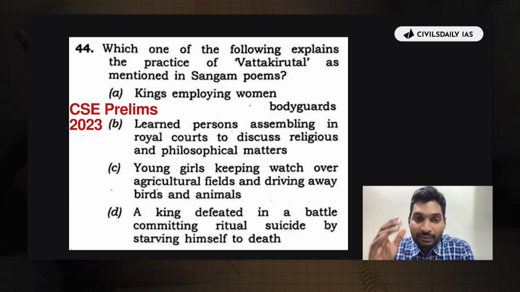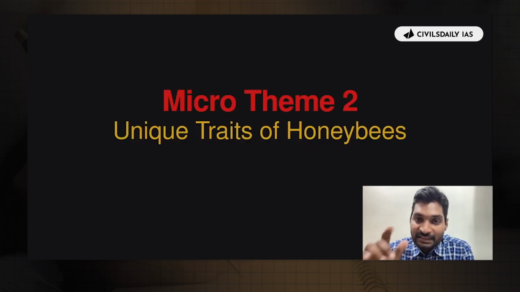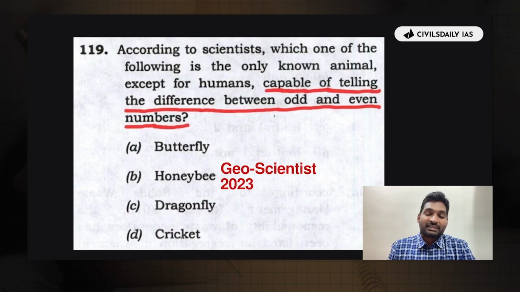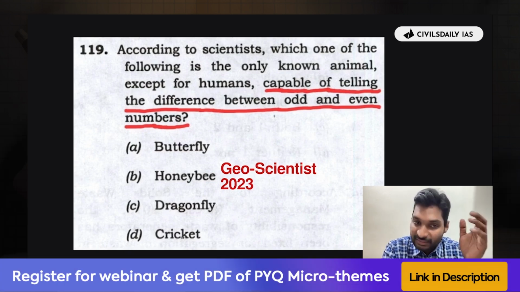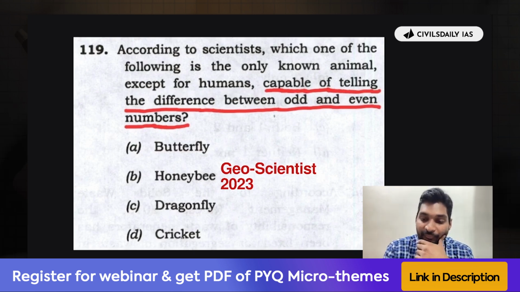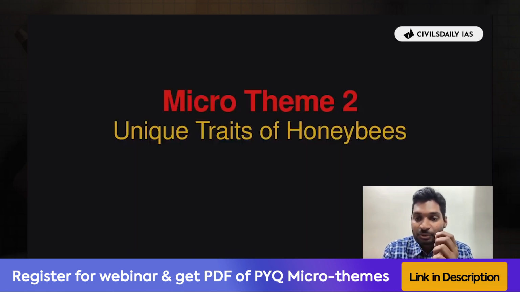Let's take one more example, but not from civil services prelims examination, but from other papers conducted by UPSC. And the other micro theme we are discussing is the unique traits of honeybees. Now, guys, in Geoscientist exam 2023, UPSC had asked this question as to scientists have found which one of the following the only animal except for humans capable of telling the difference between odd and even numbers. And there were four options. The correct answer was honeybee. So here the trait being followed is unique traits of honeybees.